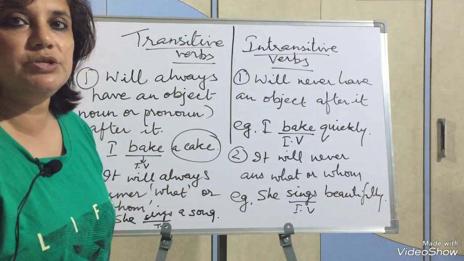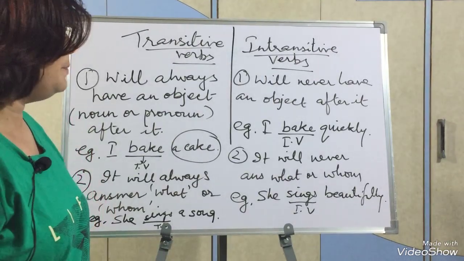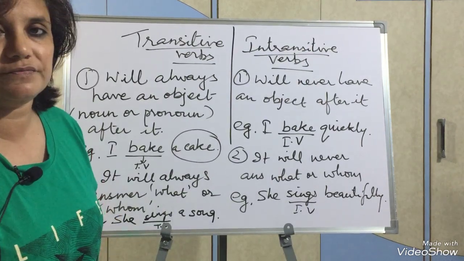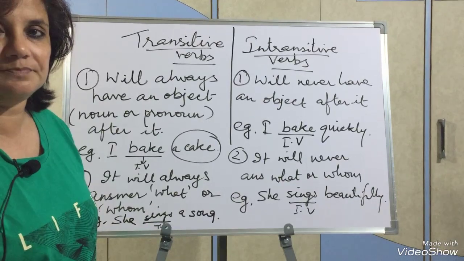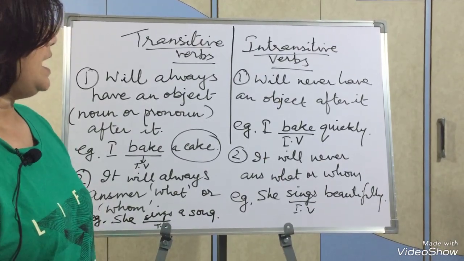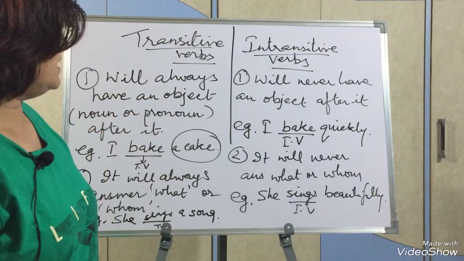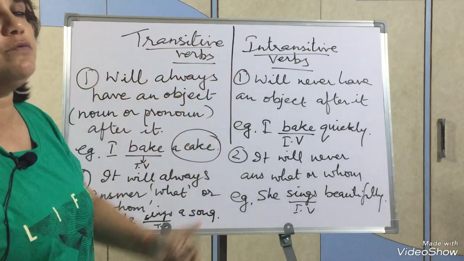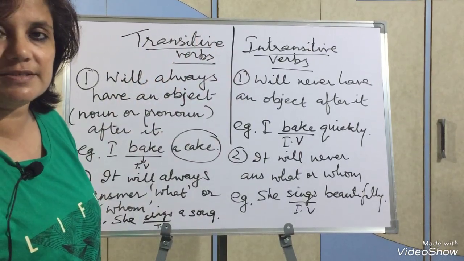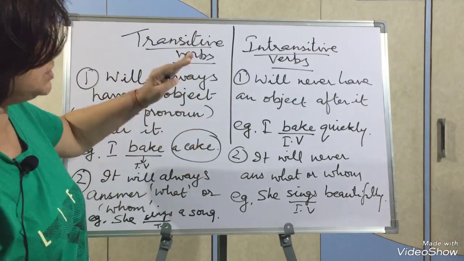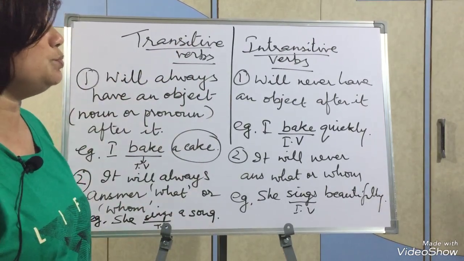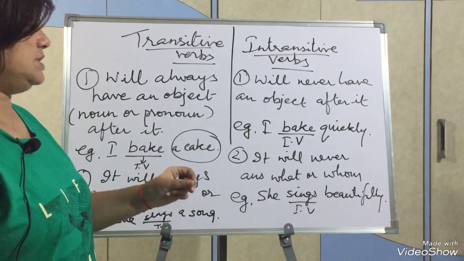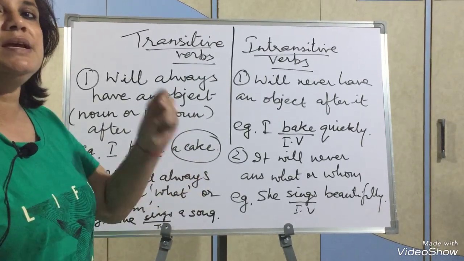Only these two differences you remember for now. Otherwise, there is one more difference which you will understand when you understand active passive. That will be the next video. You understand only this thing, that it is possible to make passive in transitive verbs, but in intransitive verbs it's not possible to make passive voice. Okay, but for now if you can remember and note down these two points, you will do all the problems based on transitive and intransitive verbs absolutely correct.